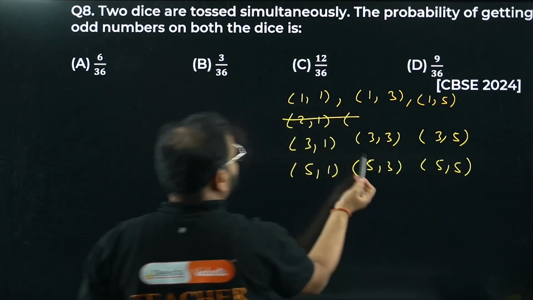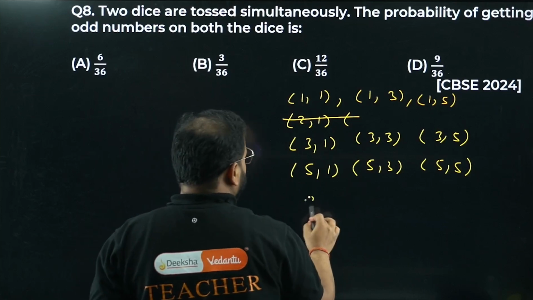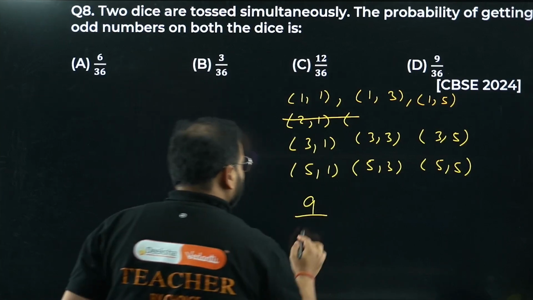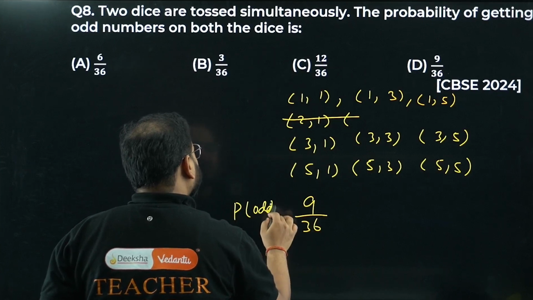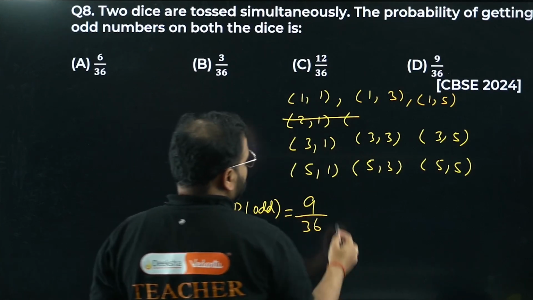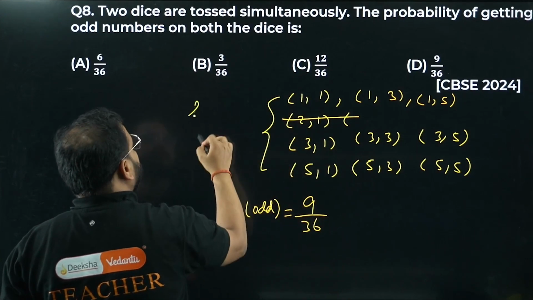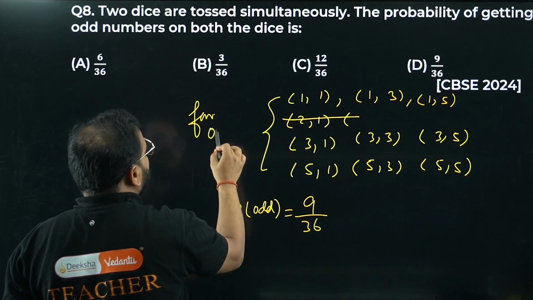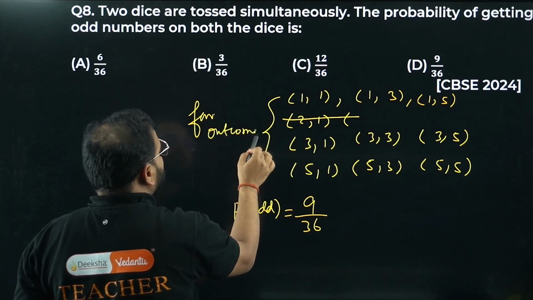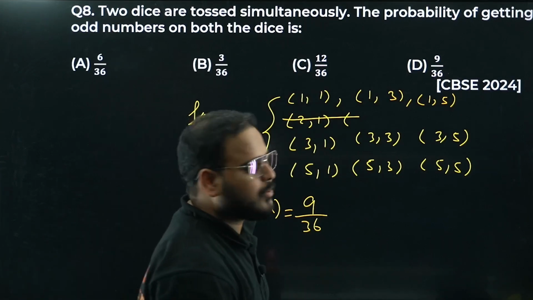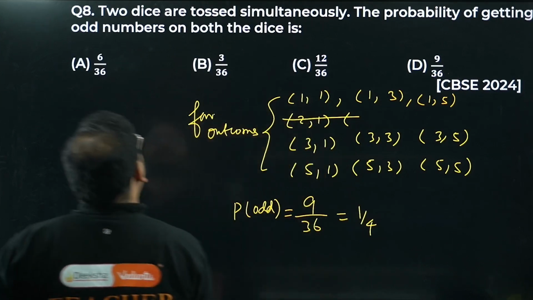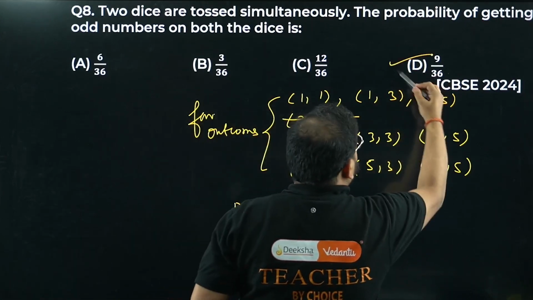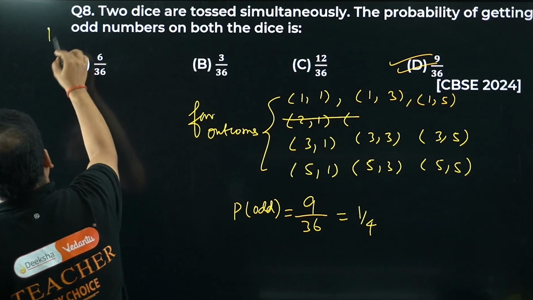What do you get? 3, 3, 6 plus 3, 9. So 9 by total how much is that? 36. Probability of getting odd is 9 by 36. What is this? This is the favorable outcomes. What about this? Total number of outcomes is 36. What is my answer? 1 by 4, or 9 by 36. Check here. Option D is correct.